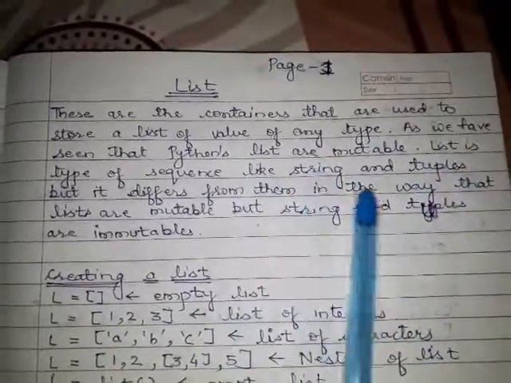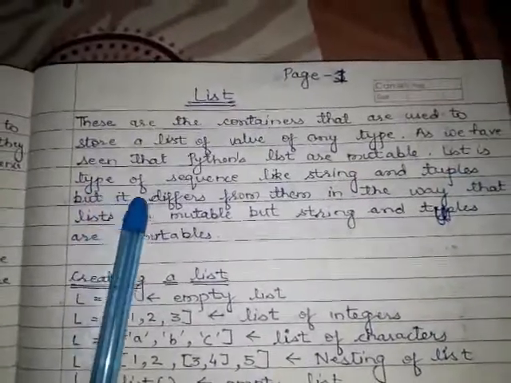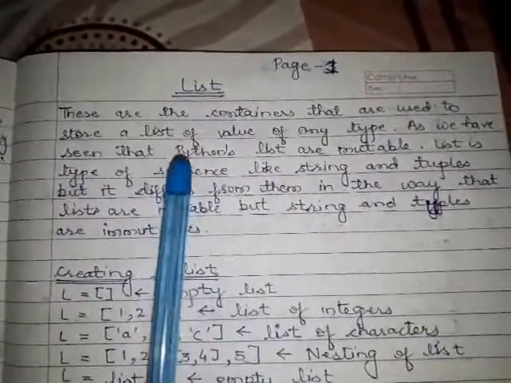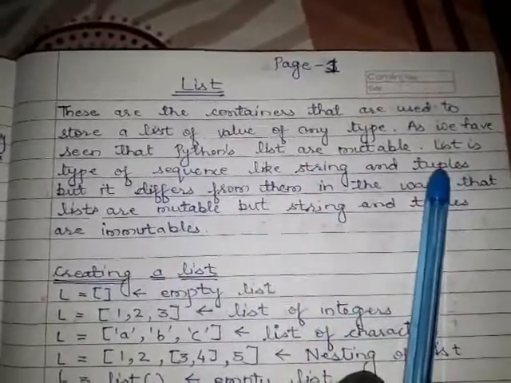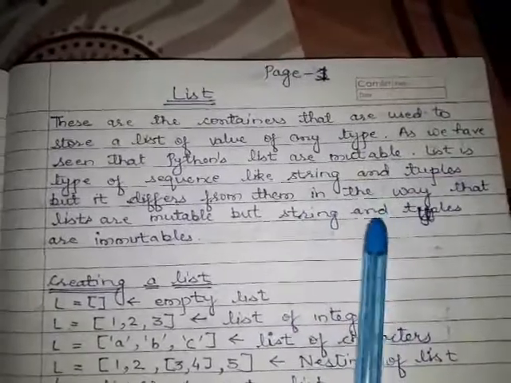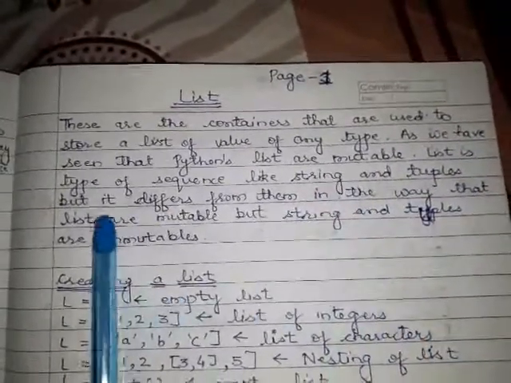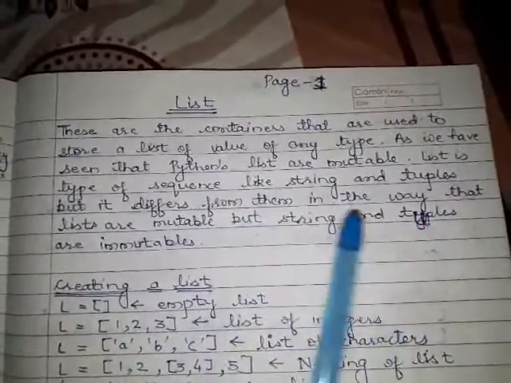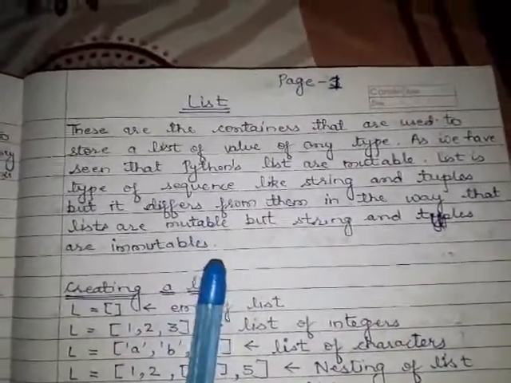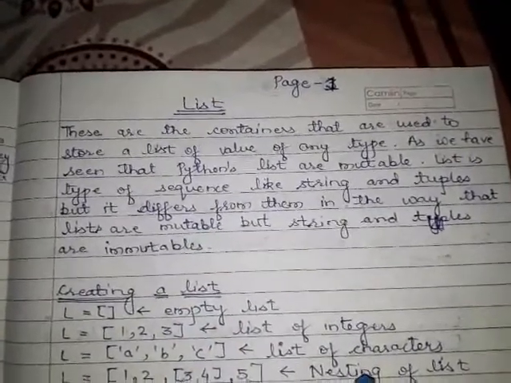String is also a sequence, and tuple is also a sequence, but list has some difference from string and tuples. So that's why list is mutable, but string and tuples are immutable. So basically list is called a sequence.